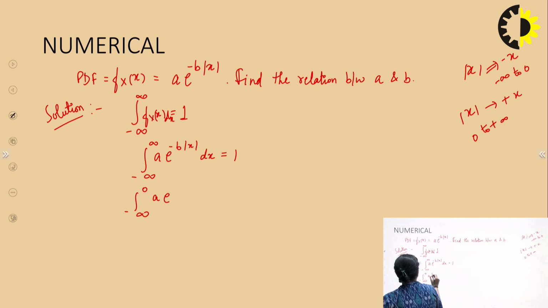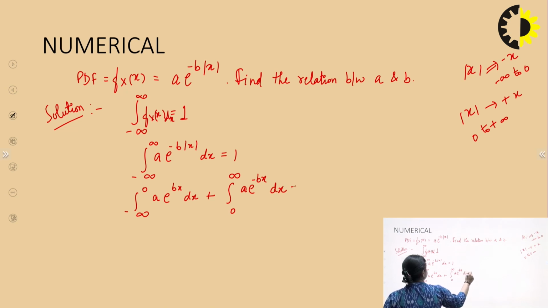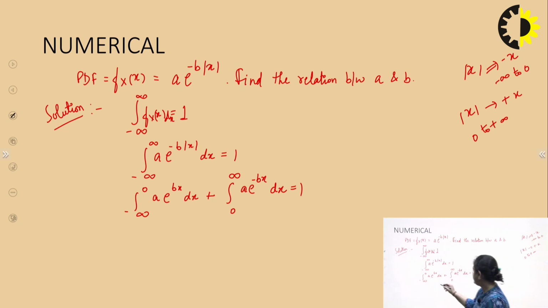This will be the integral from minus infinity to 0 of a e to the power bx dx, plus the integral from 0 to positive infinity of a e to the power minus bx dx, which should be equal to 1. I have opened the value of mod x and broken this integral into two parts depending upon its sign. Now, we'll find these two values and equate the sum to 1.